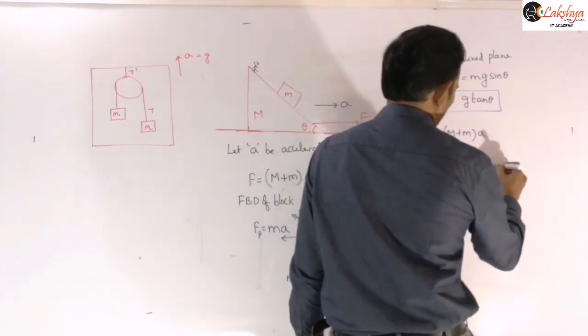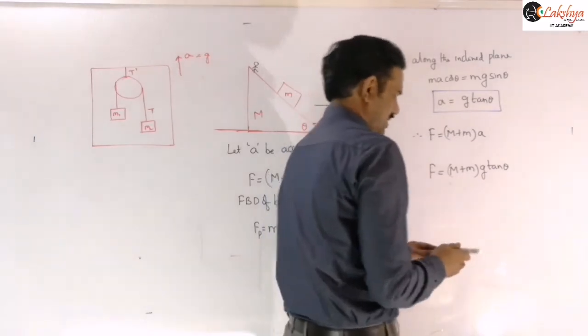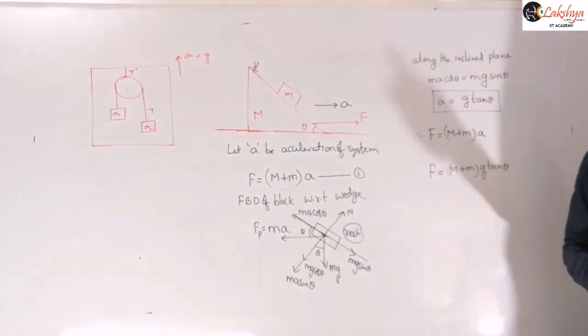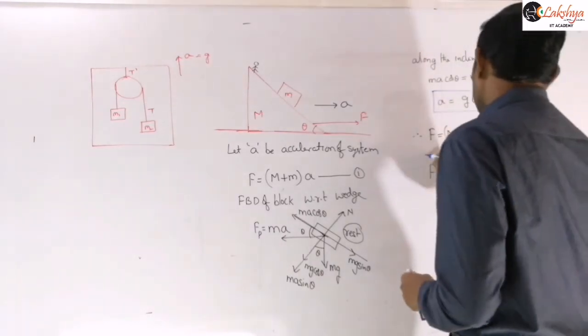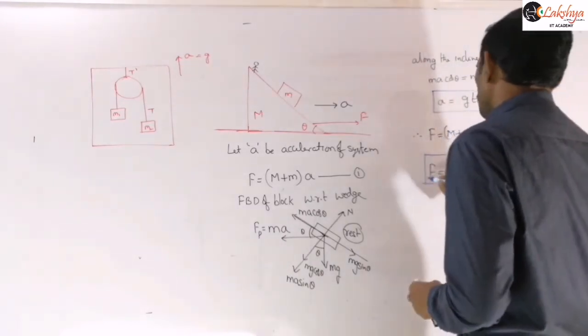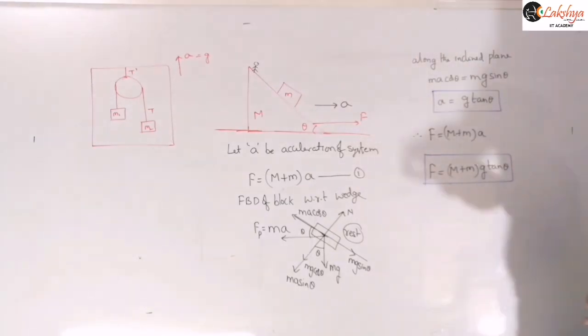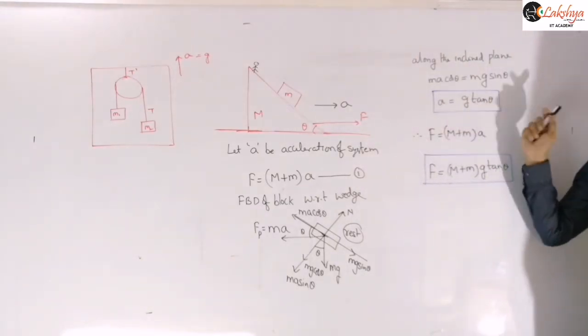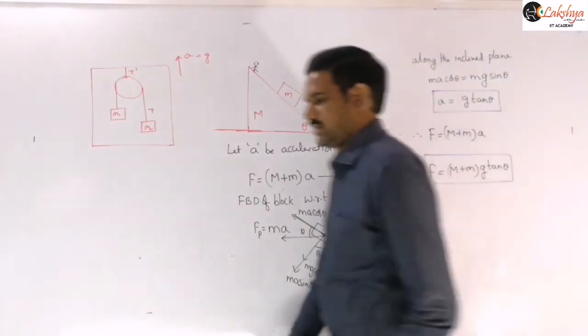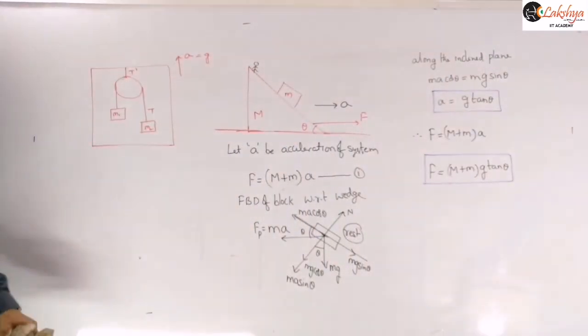That is the force to be applied on the system in the horizontal direction so that the block remains at rest. The force to be applied on the system is total mass into that acceleration. So this acceleration is important and you need to remember that expression. I will mention some points regarding this problem.